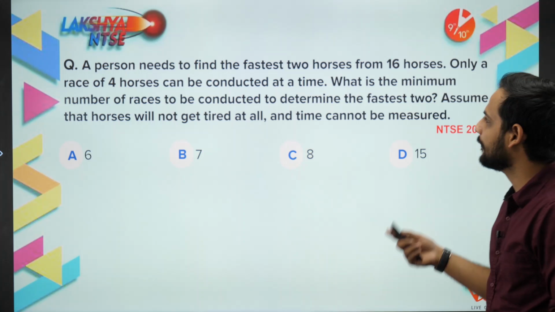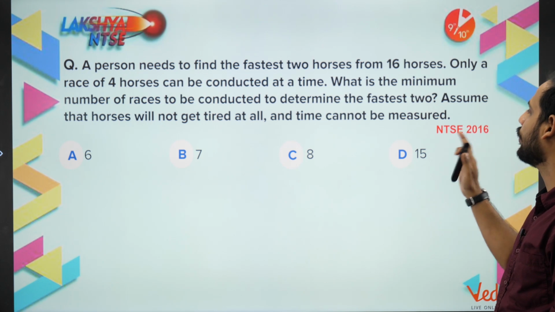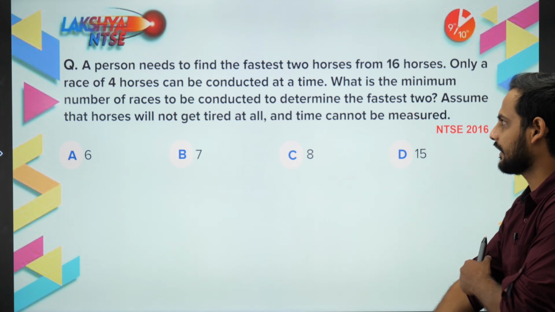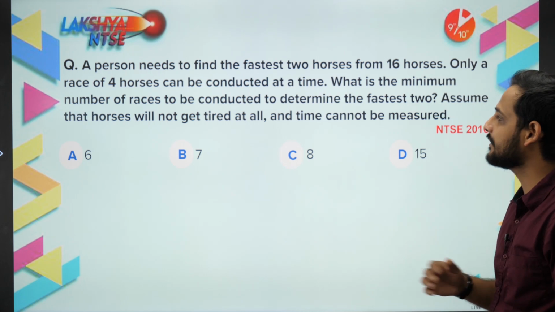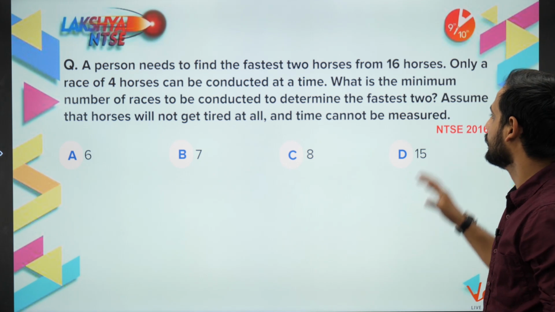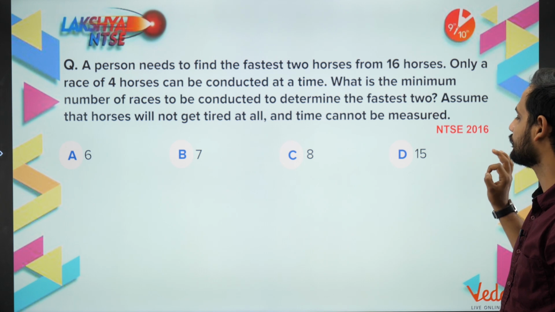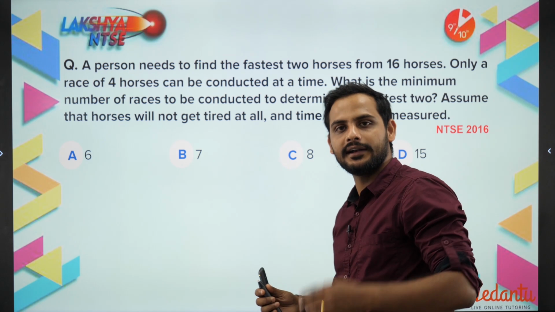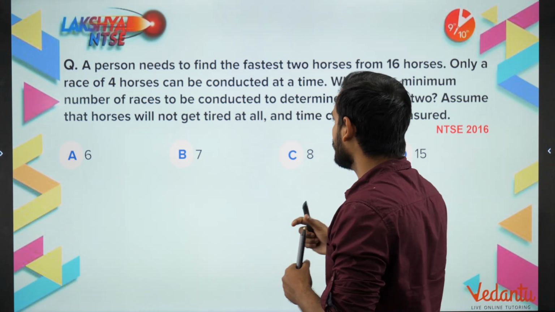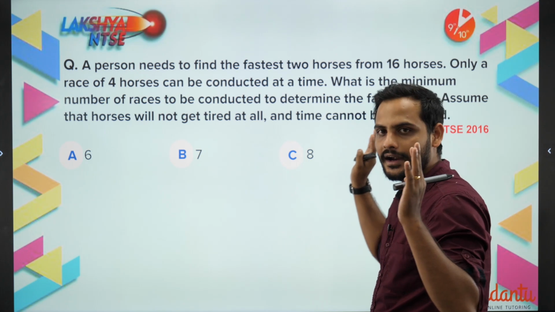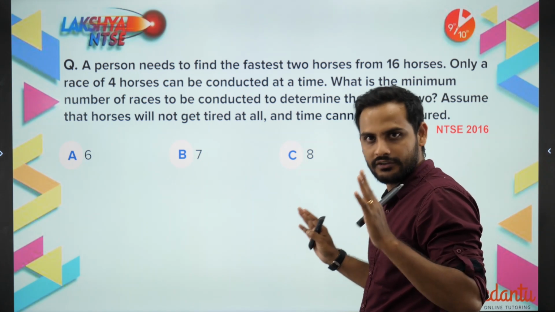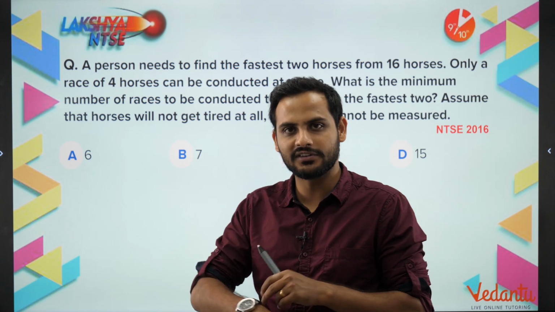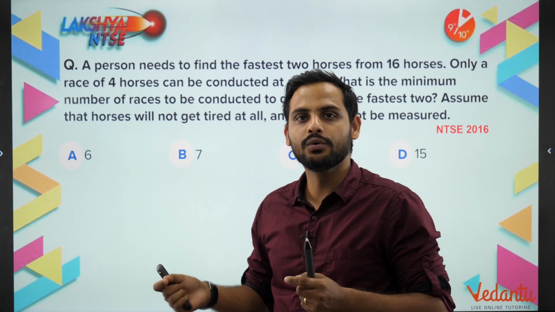So the next question is: a person needs to find the fastest 2 horses from 16 horses. Only a race of 4 horses can be conducted at a time. What is the minimum number of races to be conducted to determine the fastest 2? Also, assume that the horses will not get tired at all, that means they will run with the same efficiency, and time cannot be measured. That means you don't have any watch to measure the time. Let them run and you will see who finishes first.